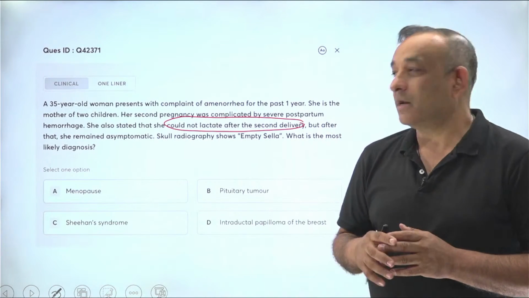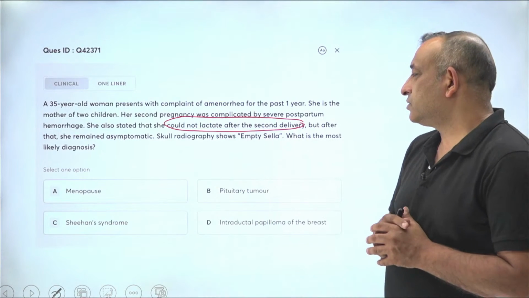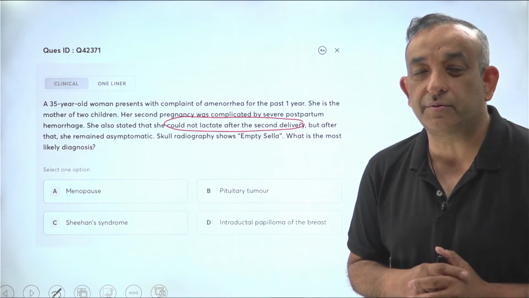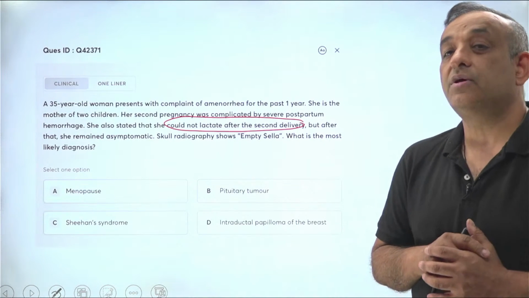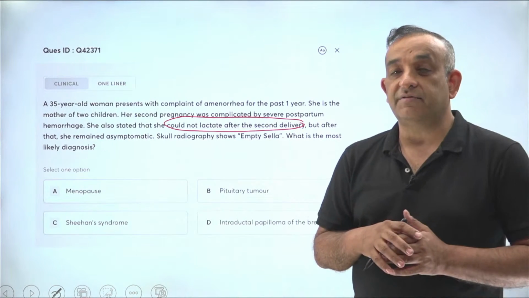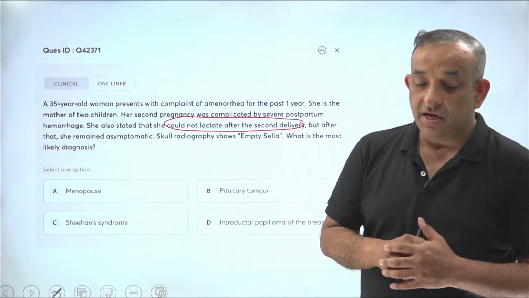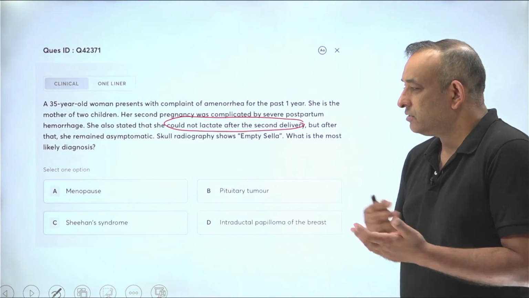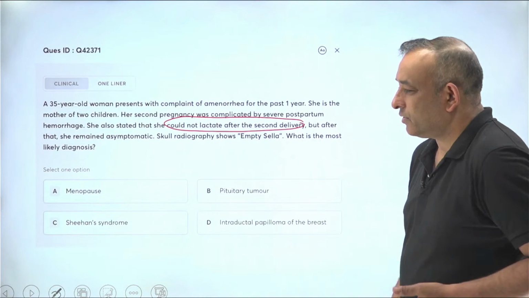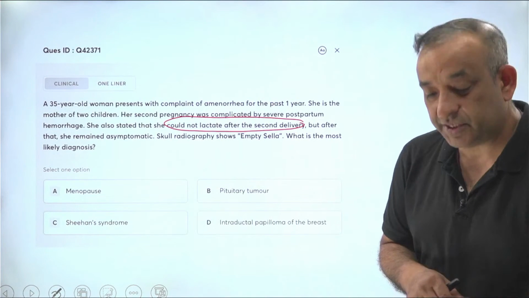And that pituitary apoplexy, like they say, is what is going to cause the necrosis of the pituitary and an empty sella. All right, and this patient is going to have a syndrome not just of lactation failure, then all the pituitary functions will be lost. So that's why it becomes a classical endocrine case, in addition to the obstetrician having a problem of lactation failure in their patients.